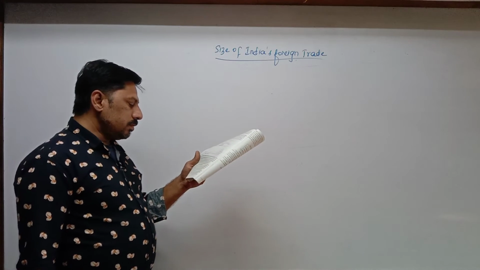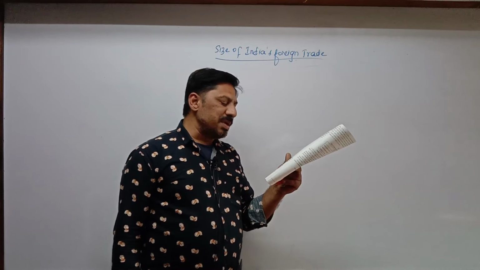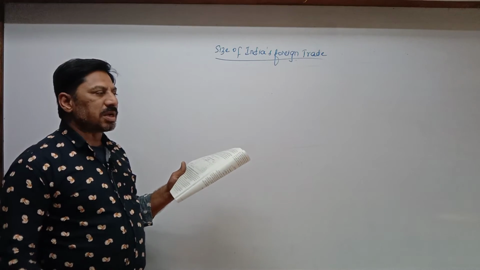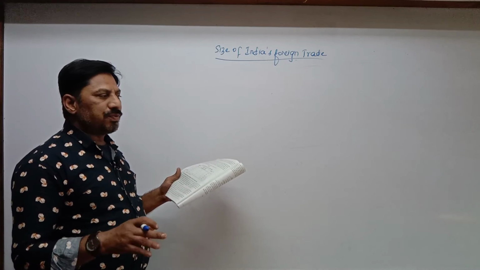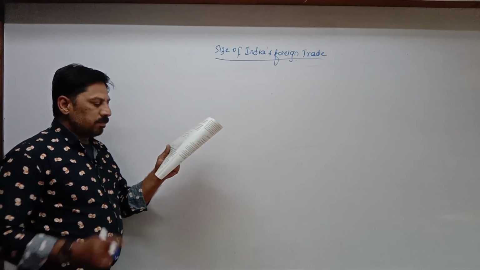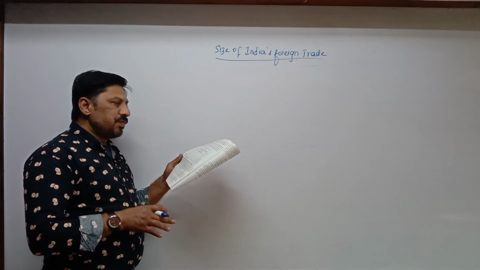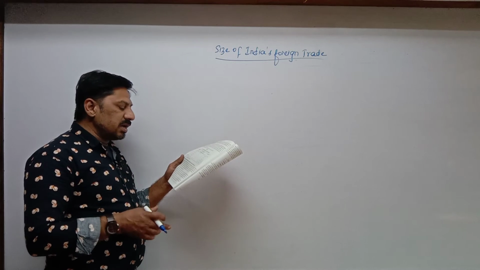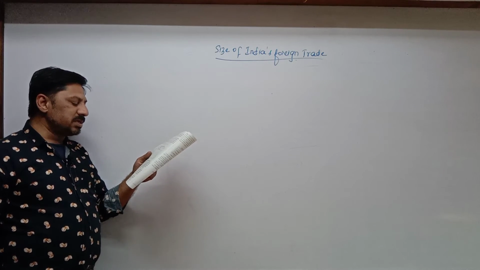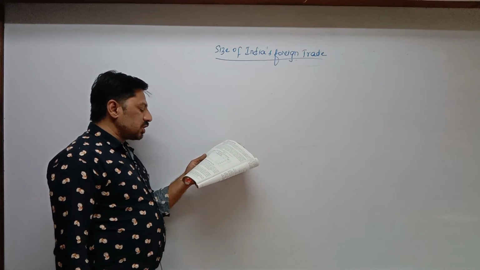First of all, meaning of foreign trade, first line is given in simple terms. Size of foreign trade means the total value and volume of merchandise. Merchandise means visible goods, which are in physical form, which can be seen, which can be touched. That is called visible goods, merchandise. The total value and the quantity of visible goods which are imported or exported in a country, that is called foreign trade. Once again, size of foreign trade means the total value and volume of merchandise, import and exports of a country.